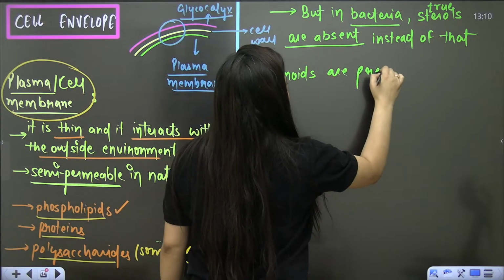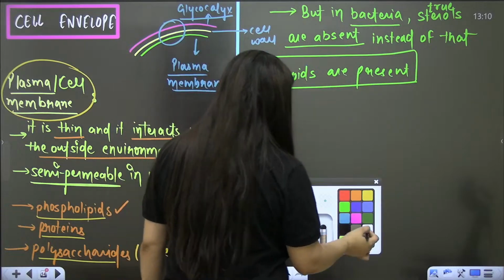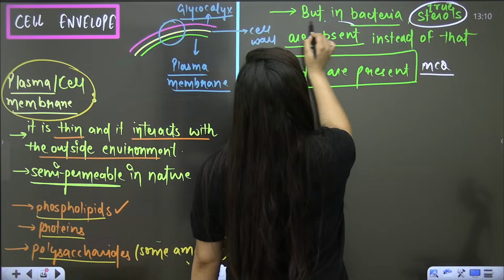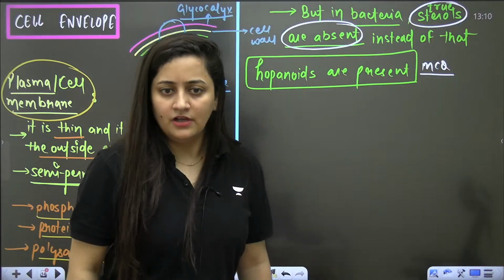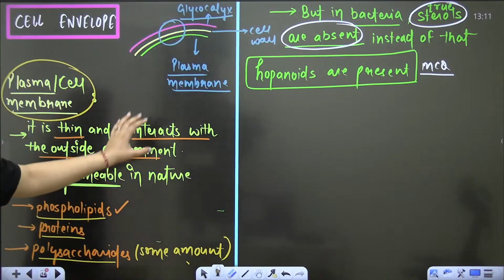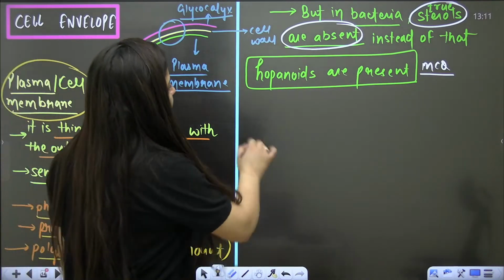So cholesterol is not there. It can be asked as a question that true sterols are absent. Any doubt in the cell envelope? So what is the function of these hopenoids?